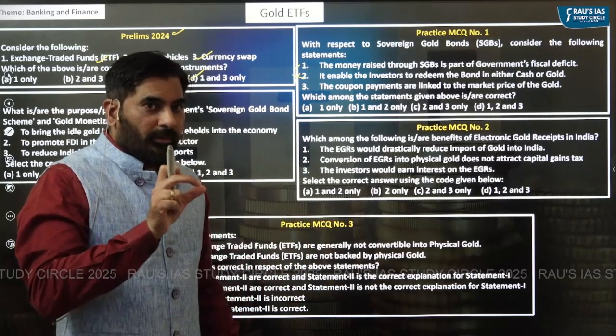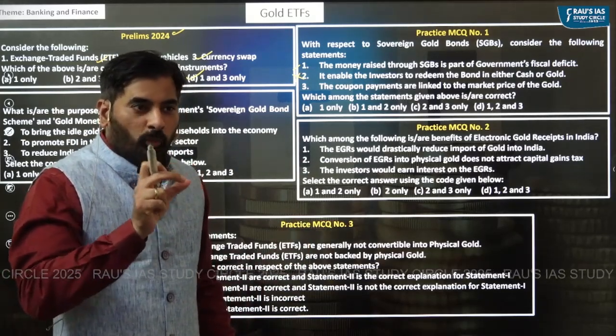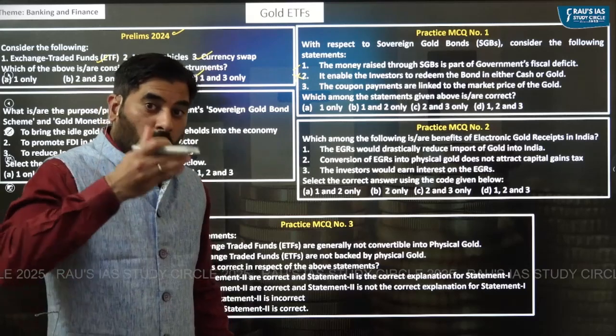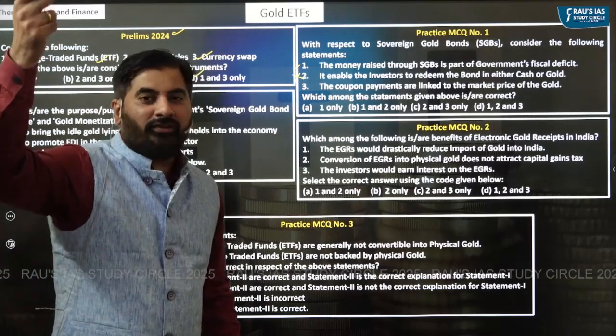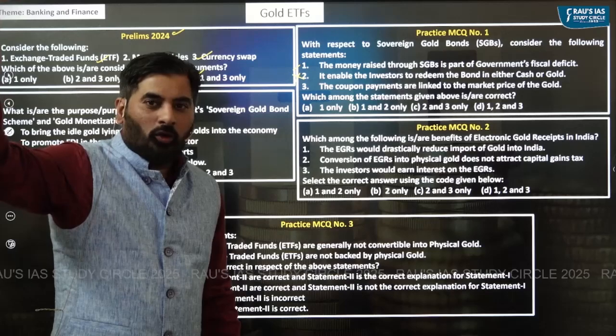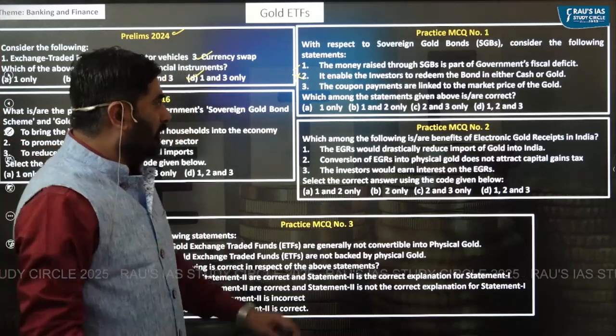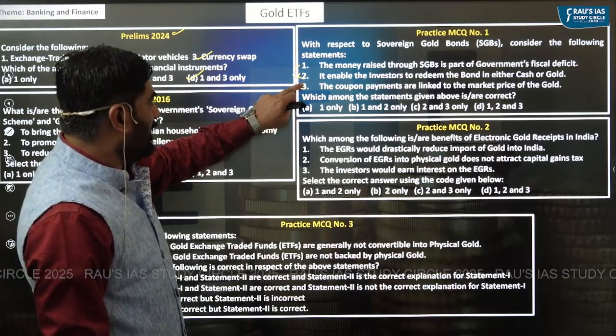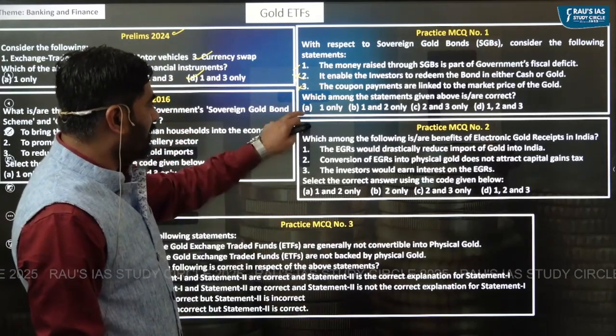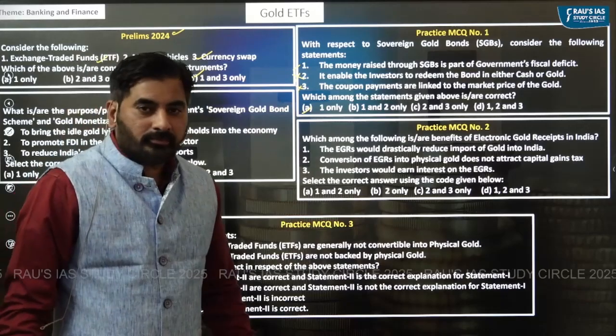The coupon payments are linked to market price of the gold. You get a coupon payment of 2.5%. 2.5% of what? 2.5% of the initial face value. You will not get 2.5% of the market value of the gold. Understand that, right? So the statement here is incorrect. The right answer is 1 only.